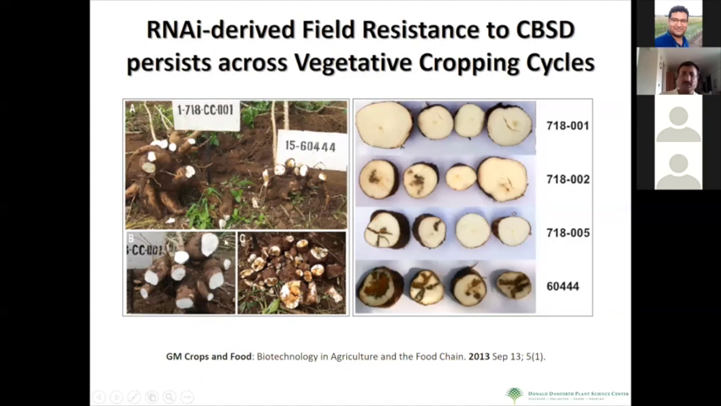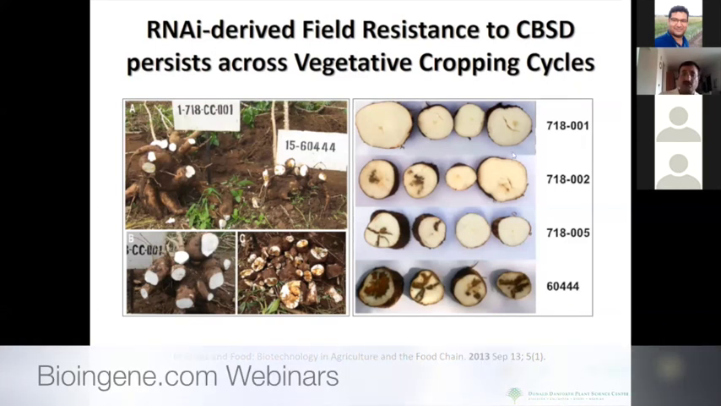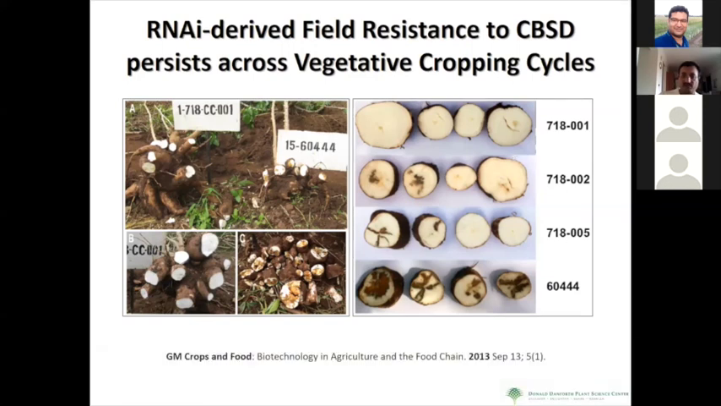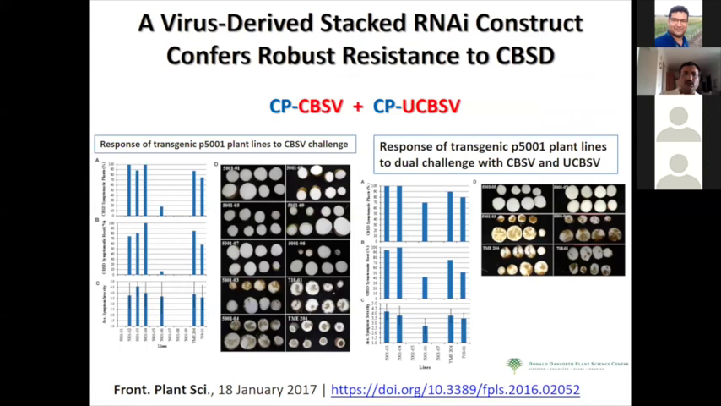And since tapioca is vegetatively propagated, across 4 or 5 generations we checked for the stability of the trait, and there were some lines which were really stable in giving the virus resistant trait. Some of them showed milder infection, so we selected the particular lines that were really stable and gave a good amount of resistance.